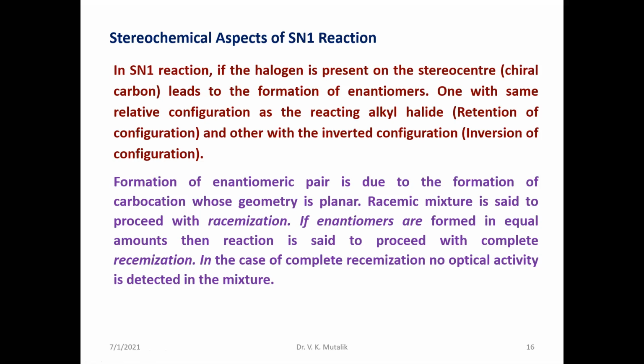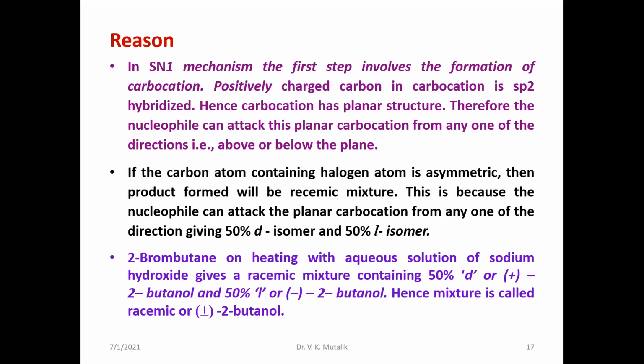Therefore, an SN1 reaction always proceeds with a racemized product, a racemic mixture. What is the reason for this? As I have already told you, a planar carbocation may be attacked by the nucleophile on either side. If the carbon atom containing the halogen atom is asymmetric, then the product formed will be a racemic mixture.